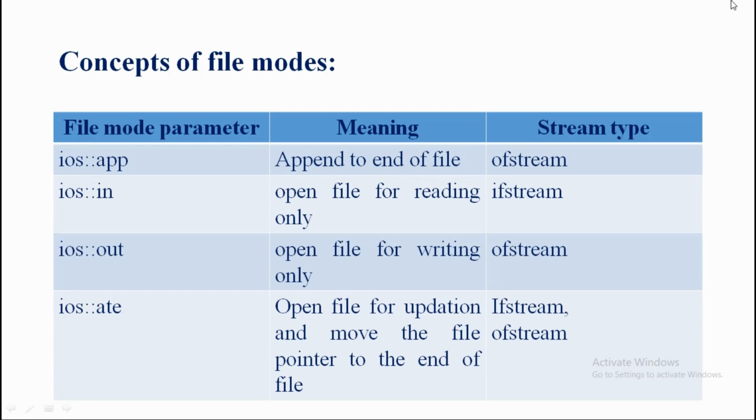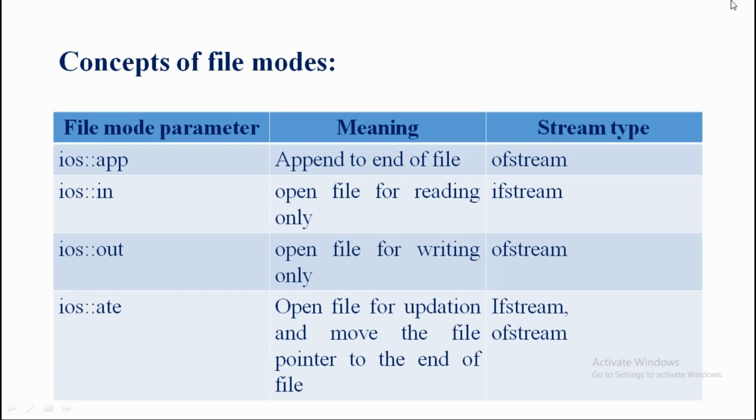So here the ifstream as well as the ofstream classes are used. The stream type is ifstream and ofstream. Clear on this point? Of the file mode parameters, we just completed ios::app. This is a most important question. We know that app is called append; we add some information to the end of the file, and the stream type is ofstream. And in, we input data into the file, and the stream type is ifstream.